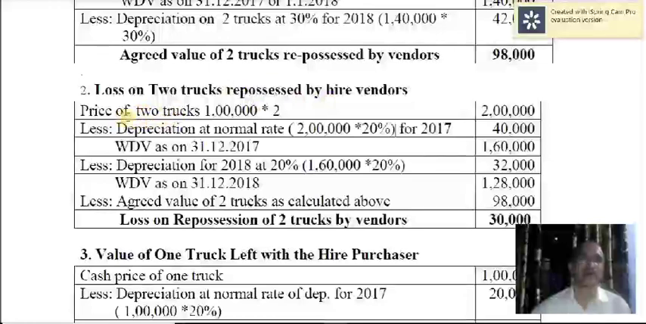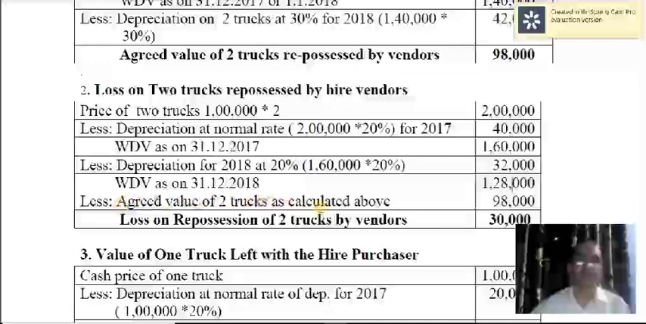For example, price of the 2 trucks, 1 lakh into 2, so 2 lakh. Depreciation at normal rate, 20%, so 40,000. On the written down value for 2018, 20% depreciation, 32,000. So 1,28,000 is the value by charging normal depreciation on the date of repossession of the two trucks.